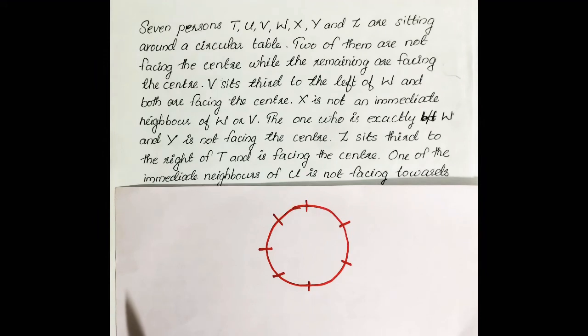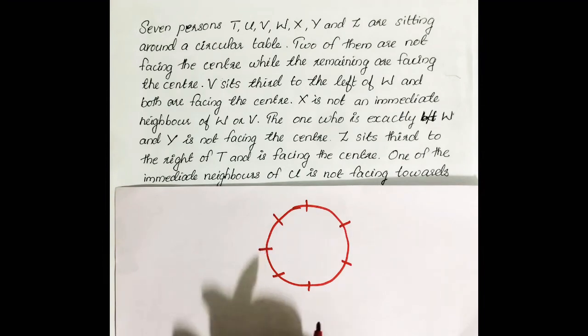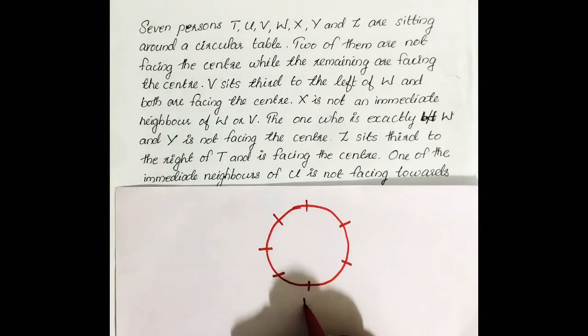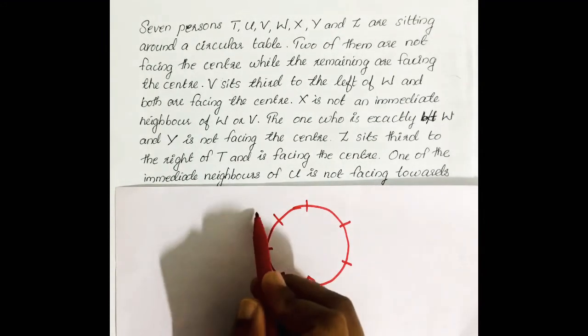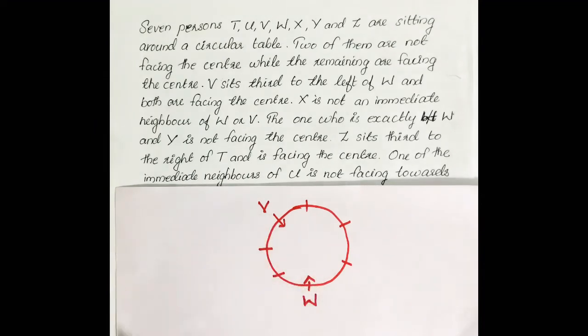Then V sits third to the left of W and both are facing towards the center. In this question, the first condition itself clearly mentions 2 persons' direction, so we can start with that condition itself. Both V and W are facing towards the center. Any one place we can put W. If we put W here, facing center, V sits third to the left of W. So 1, 2, 3. Third left is V, also facing center.